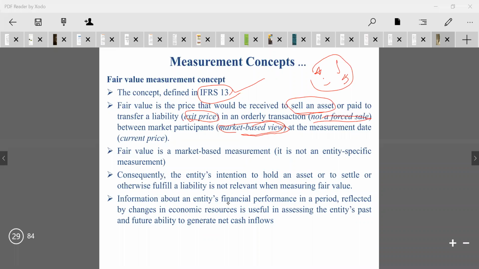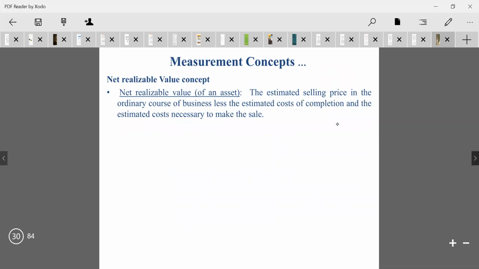This information is essential for the financial performance or for the preparation of financial statements. Even the net cash inflows are also accounted for in the fair value measurement. These are all the fair value measurement concepts.